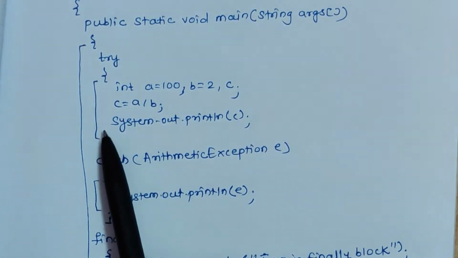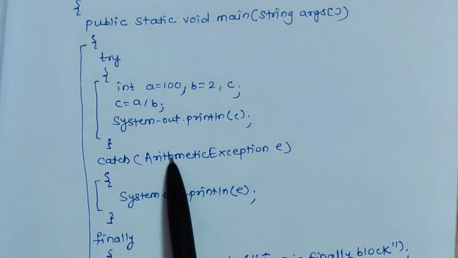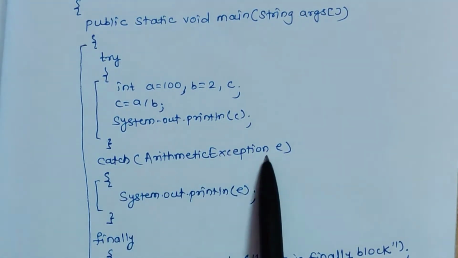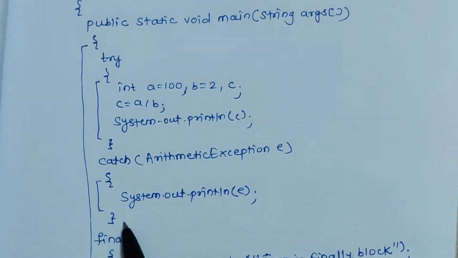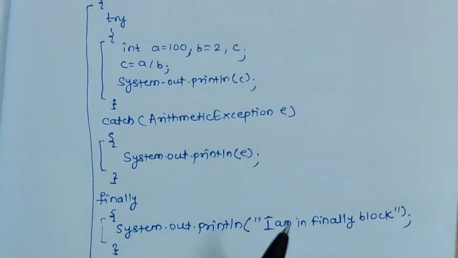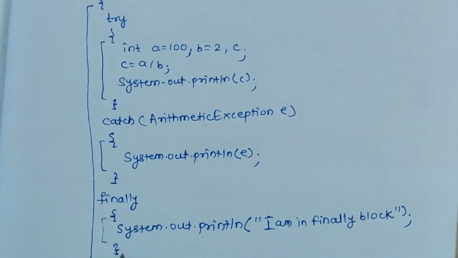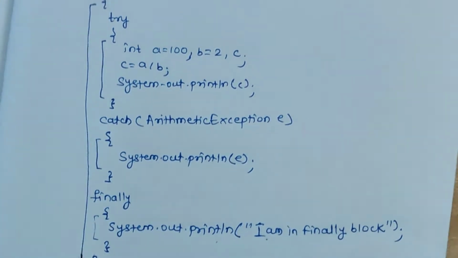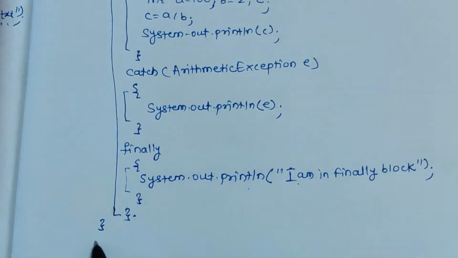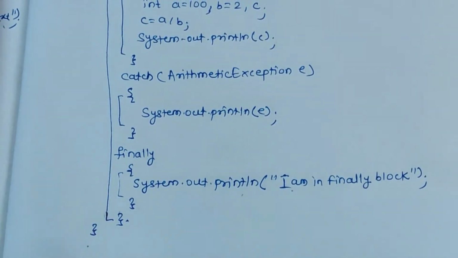Then for this try block, this is a catch block which is accepting the exception, ArithmeticException e, System.out.println(e), and this is the closing of this catch block. Now this is a finally block, and in the finally block we are displaying a simple statement, "I am in finally block". That is the close of this finally block, and this is the closing of this main method, and this is the closing of this class. So this is a simple program.